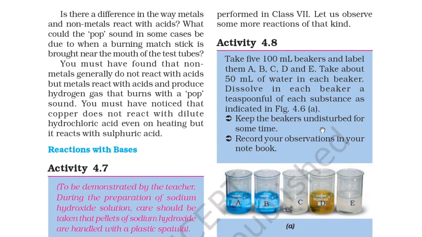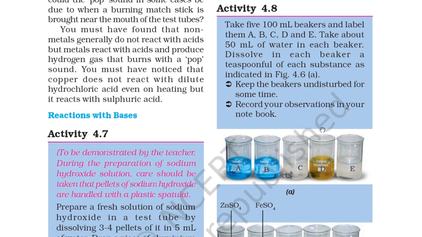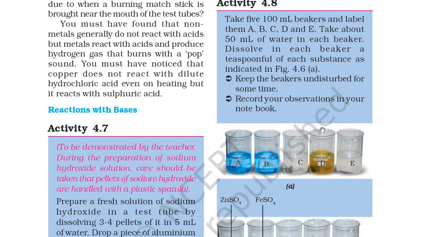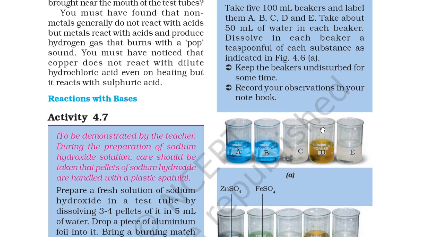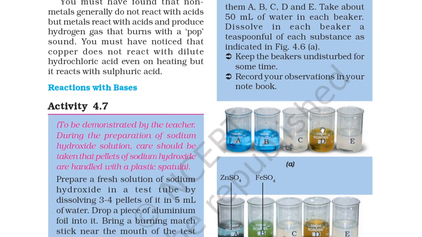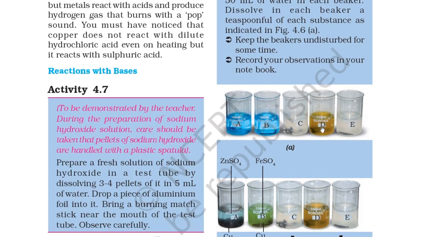Activity 4.8. Take 500 ml beakers and label them A, B, C, D, E. Then take about 550 ml of water in each beaker. Dissolve in each beaker a teaspoonful of a substance as indicated in Figure 4.6a. Keep the beakers undisturbed for some time. Record the observation in your notebook.